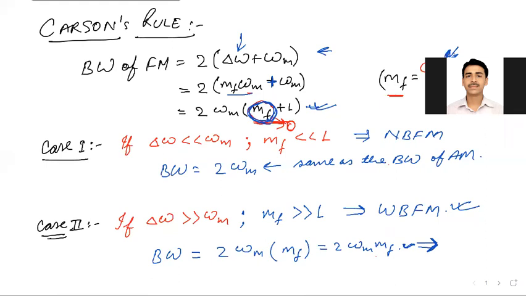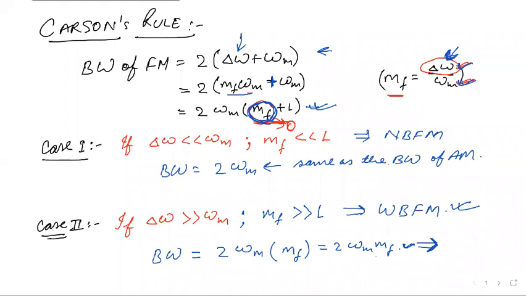Here, according to the value of mf plus 1, we have two cases. When del omega is very less than omega m, mf is very less than 1. Looking at this ratio, if del omega is much smaller than omega m, meaning the numerator is smaller than the denominator, then the value will be less than 1. And if the numerator is very much smaller than the denominator, in that case this value will be very less than 1, which is the case of narrowband FM. We have already seen that if the value of MF is very less than 1, then that is the case of narrowband FM.